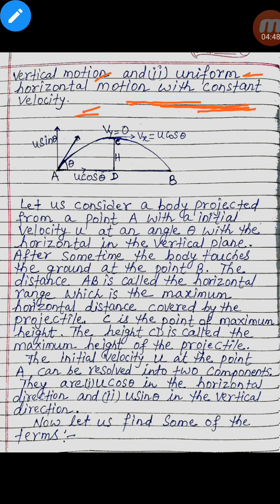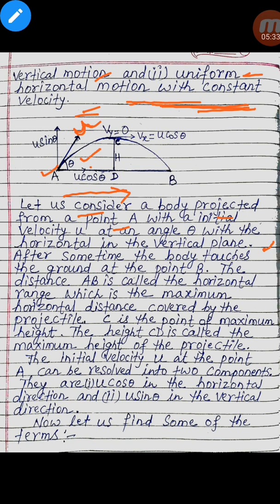Now let us consider a body projected from a point A with initial velocity u at an angle theta with the horizontal in a vertical plane. This u makes an angle theta with the horizontal.